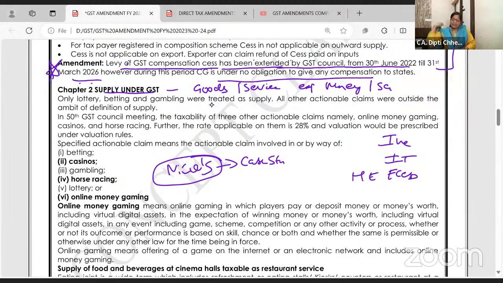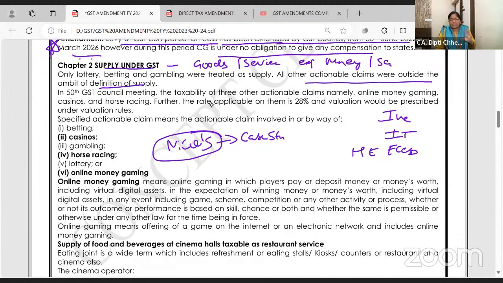Okay. Then out of goods excluded is the definition of actionable claims. Actionable claims is where I have the right to receive money, like my debtors or an insurance claim. So actionable claims are outside the purview of supply. But there are 3 actionable claims on which GST is already charged: betting, gambling, lottery.